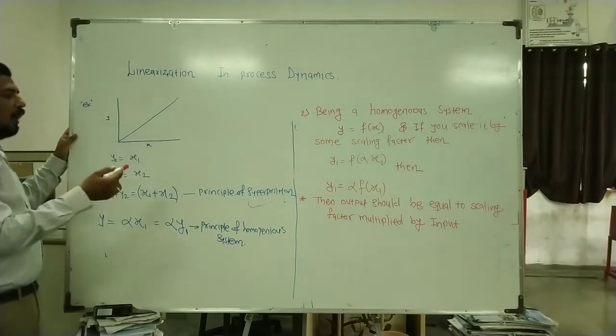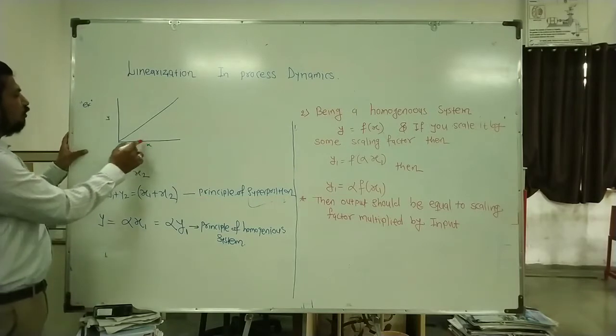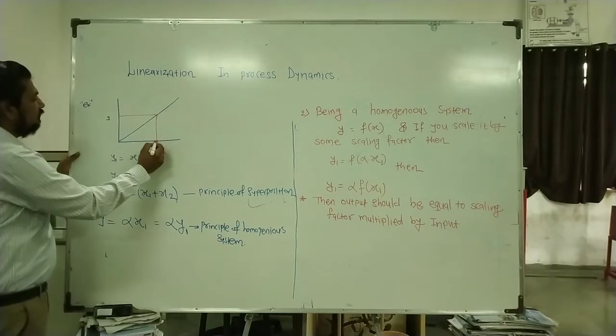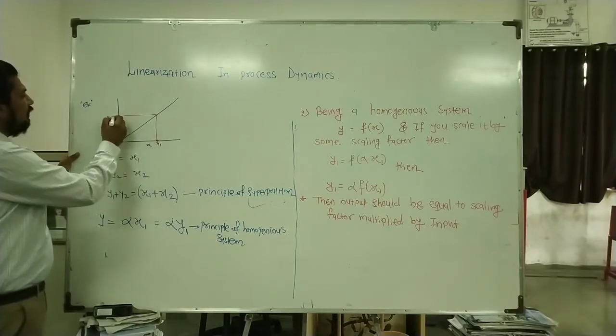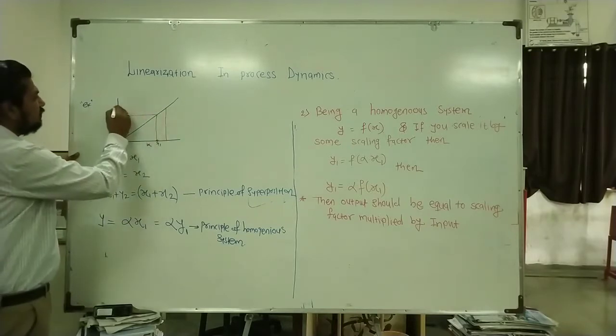Consider how this obeys the principle of superposition. Consider that this is x1, for which y1 is this, and consider that this is x2, for which y2 is this.